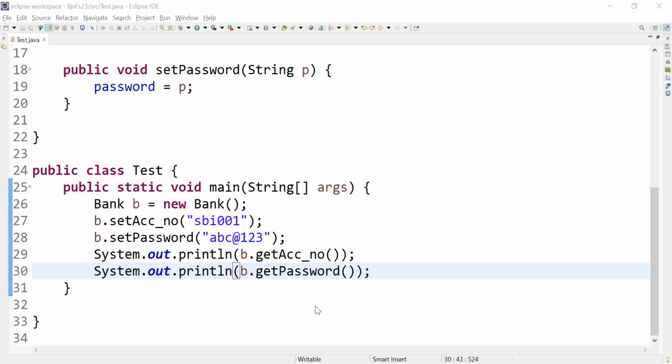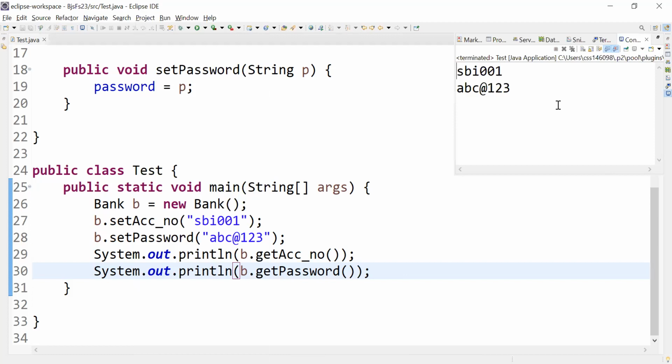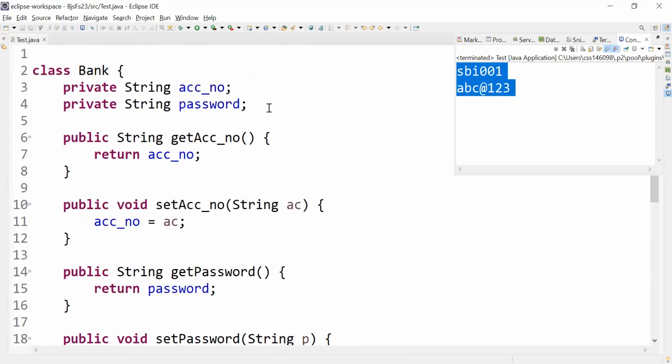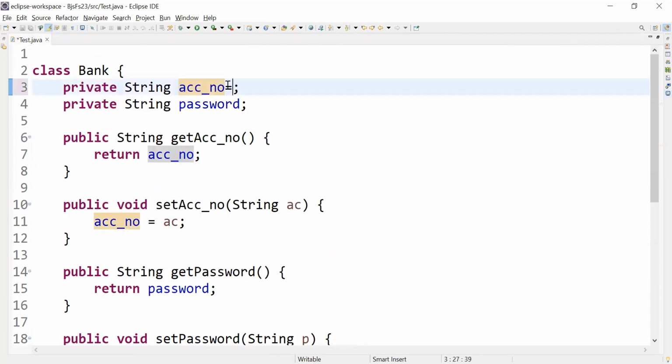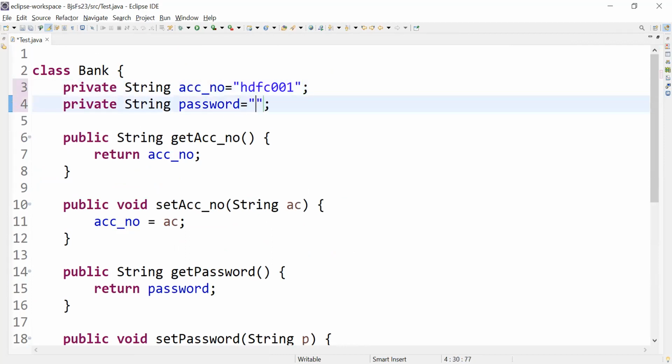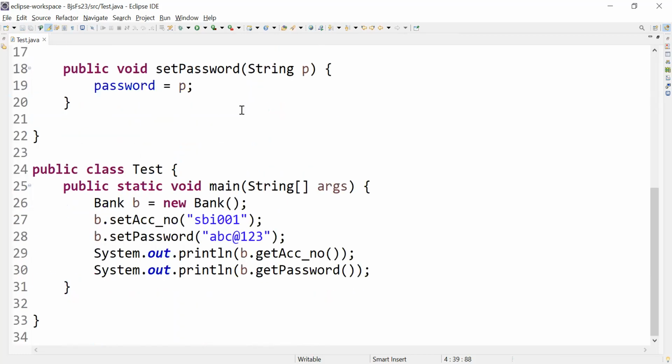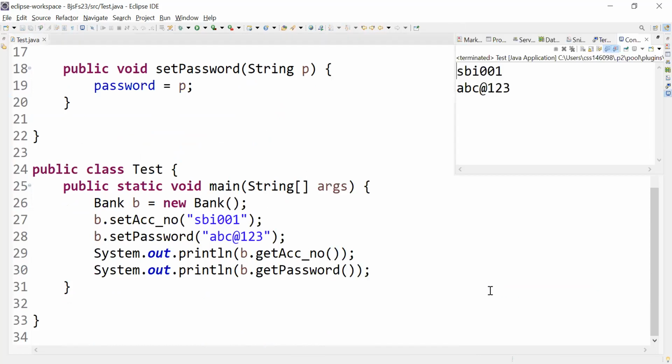When I run this one, see here, output is what? Something called SBI 001 and password is ABC@123. Now, what I'll do here is, I'll tell account number is equals to HDFC Bank, 001, and the password I'll keep as XYZ@123. What is the account number and password? HDFC initially. Now I'm trying to change the data. When I run this program, you can see the updated output, SBI is coming as expected.